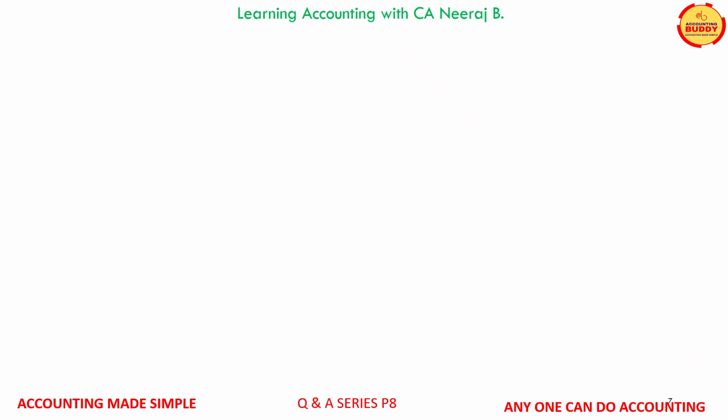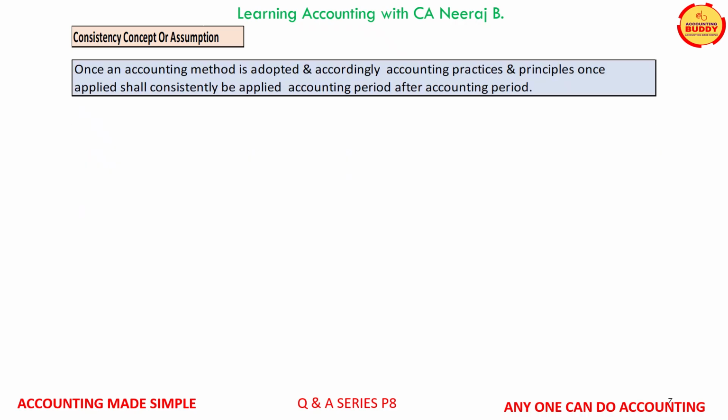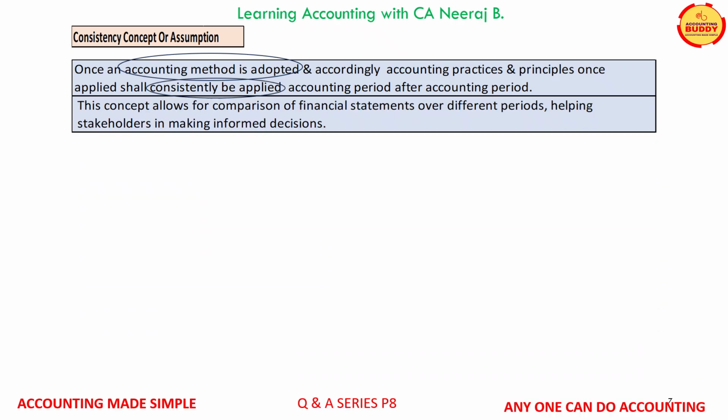The second important concept or assumption which we will learn now is the consistency concept. As the literal meaning of the word consistency indicates, once an accounting practice and principles are applied, it is assumed that the same shall continue to be followed year after year. As a result of consistent adoption of accounting methods, comparison of financial statements over different periods becomes meaningful and thus helps the shareholders in taking rational decisions. Let us understand the concept of consistency with an example.